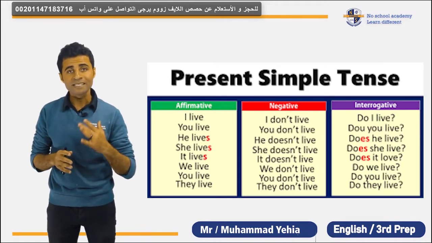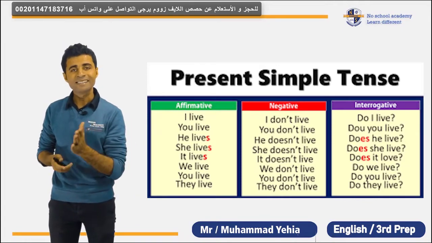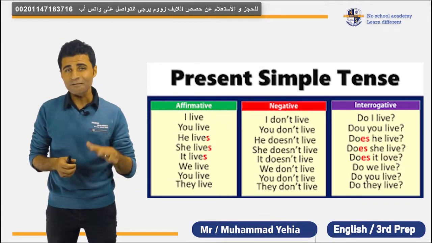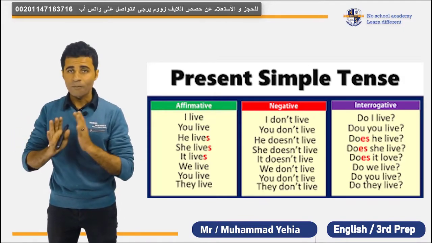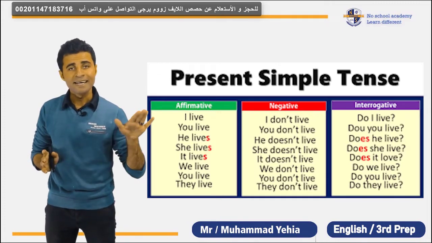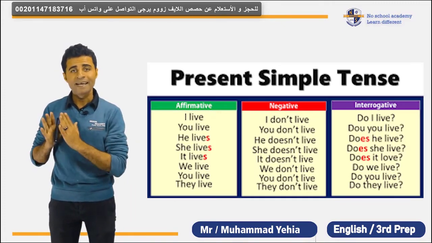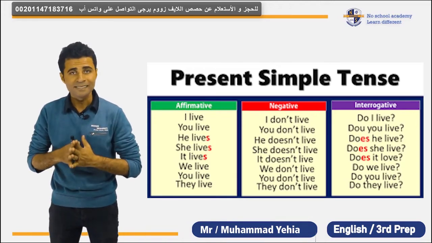So some verbs end with es. Some other verbs end with ies. Like when I say, for example, play and study. I play football, my brother plays football. Here in play, I just added s. However, the verb play ends with the letter y. So I didn't do anything, I just added s.